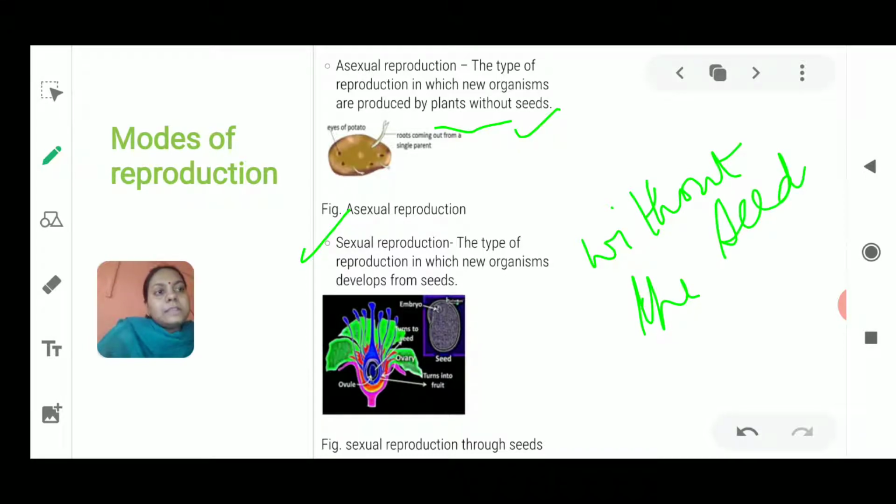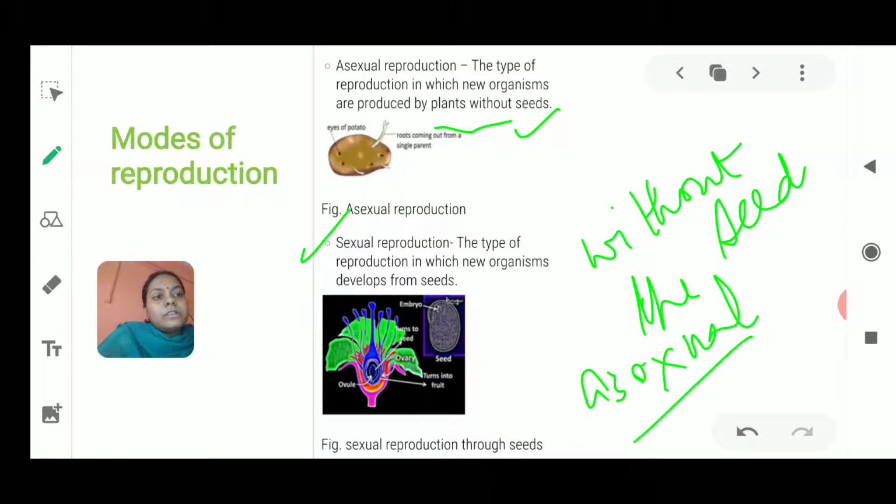So in asexual mode of reproduction, a new plant is given rise to without the use of seeds.